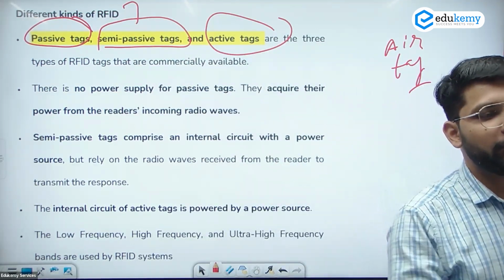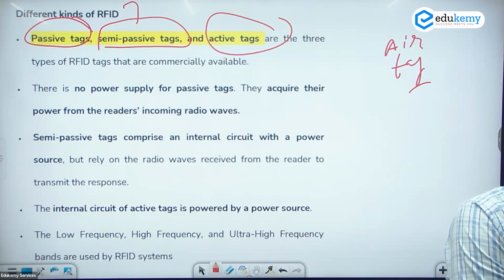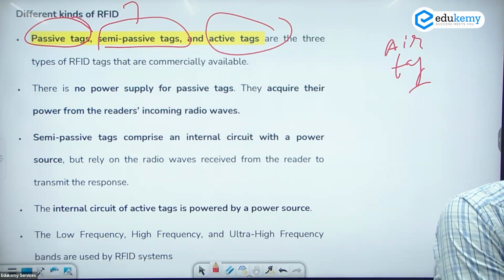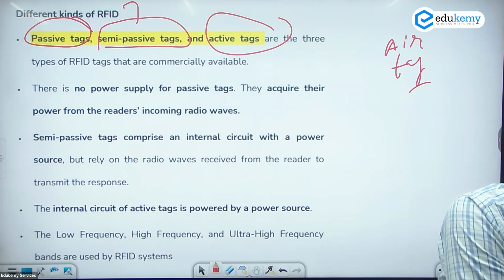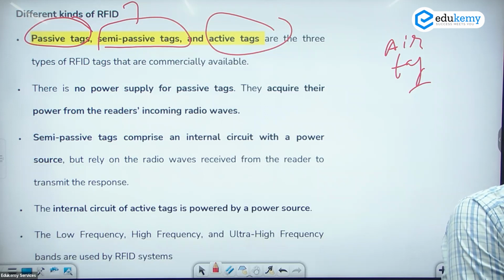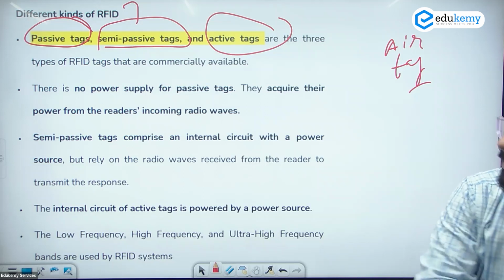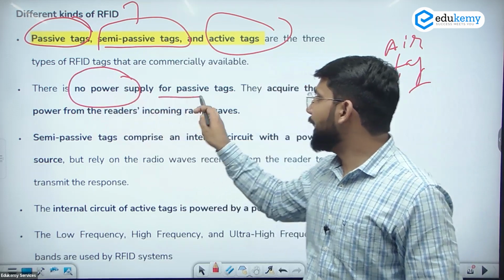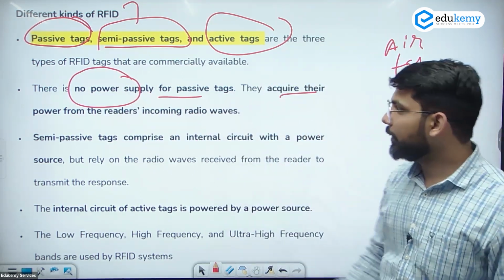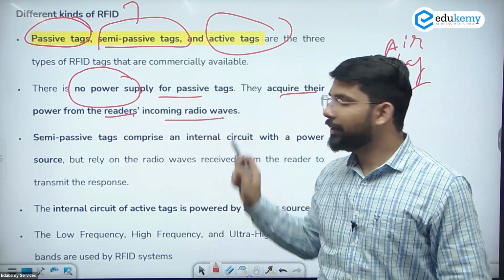In passive tags means वहां पे कोई activity ही नहीं है. There is no power usage. There is no power supply to the passive tags. But in the case of the semi-passive, there is some kind of supply. And in the case of the active tags, there is a complete 100% use of the electricity. There is some chip in there. In a case of passive, no power supply for passive tags. They acquire their power from the reader's incoming radio waves.